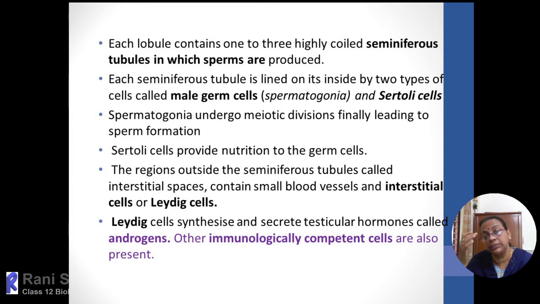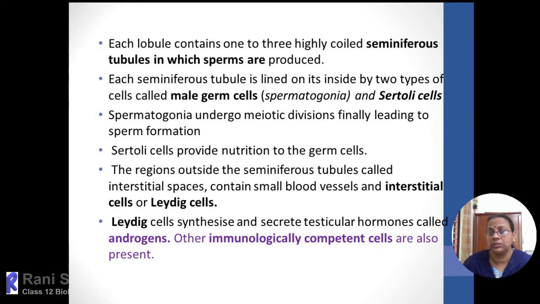Apart from producing testosterone, there is one more type of cells produced by the Leydig cells, called immunologically competent cells. What do we mean by immunologically competent cells? Whenever we are infected with any pathogens, there is a chance of a pathogen, bacteria or virus, entering our body, and even the testis. So within the testis, if any pathogen enters, the immunologically competent cells, normally lymphocytes, mast cells, and macrophages,